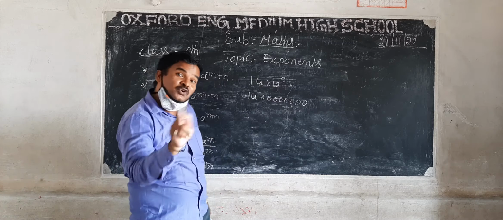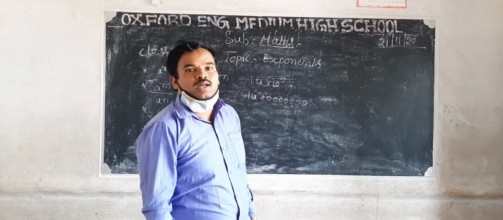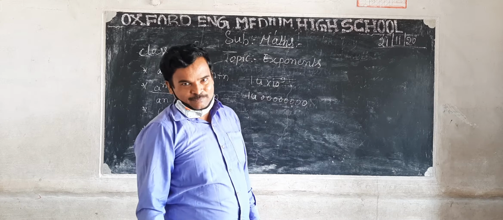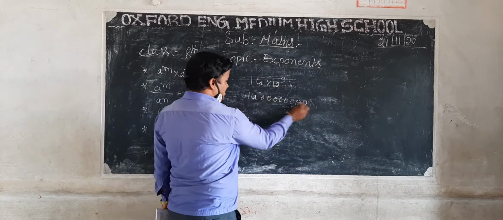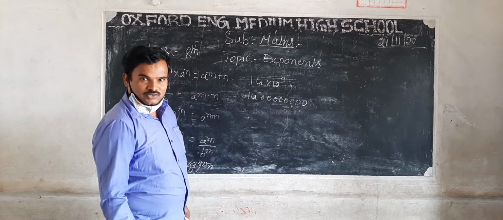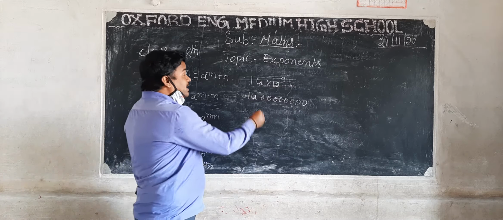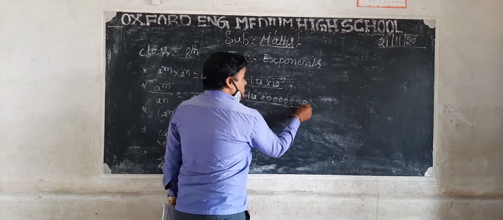That 1.4 times 10 to the 9, so that 0.4 is also included with the power or exponent. That's why you consider 8 plus 1, that is totally equal to 9. Do you understand? So like this we convert it.